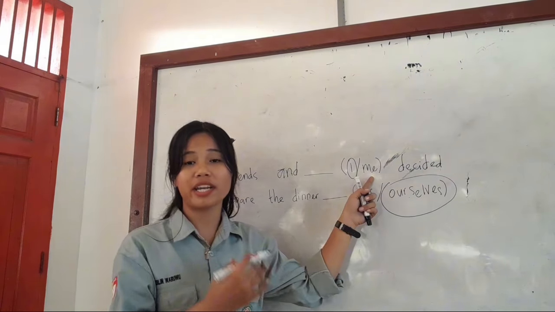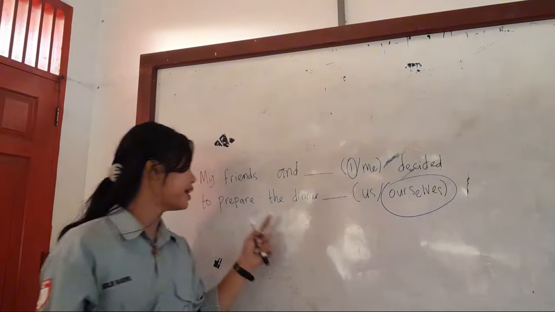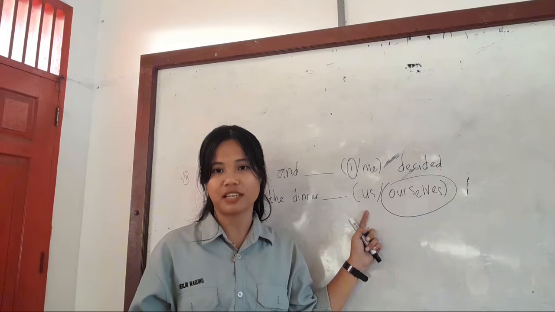And why is "me" incorrect here? Because "me" is an object pronoun, not suitable as a subject. And why is "us" incorrect here? Because "us" is an object pronoun and cannot be reflexive.